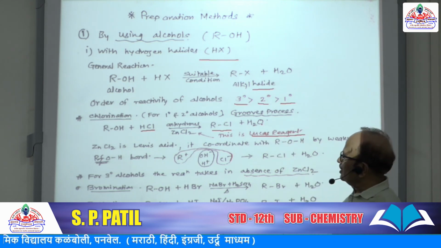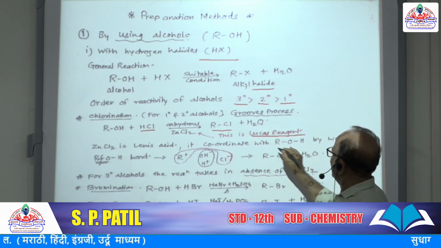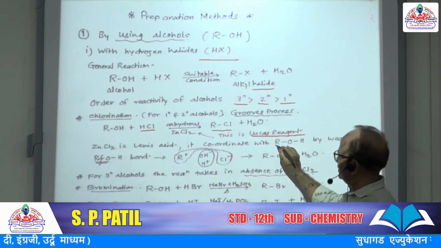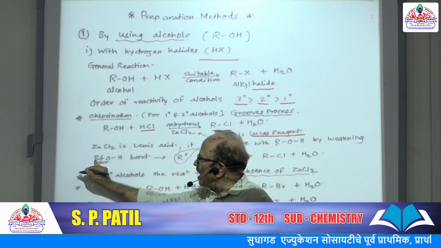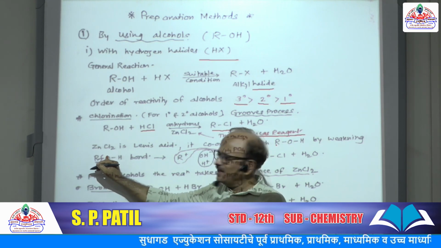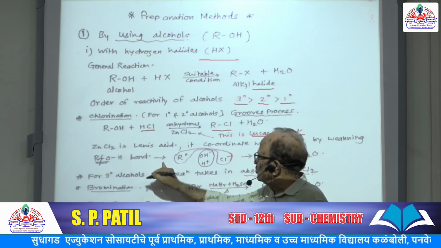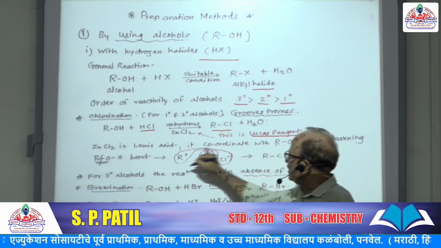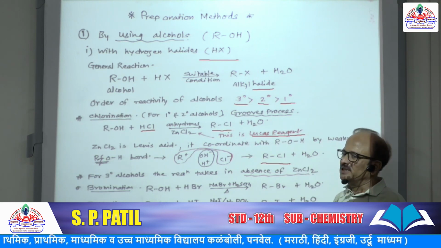Okay. Now zinc chloride is Lewis acid, it coordinates with ROH, weakening the RO bond. Carbon oxygen bond becomes weak and detachment of OH takes place. So in this way the reaction takes place and corresponding alkyl chloride is formed.